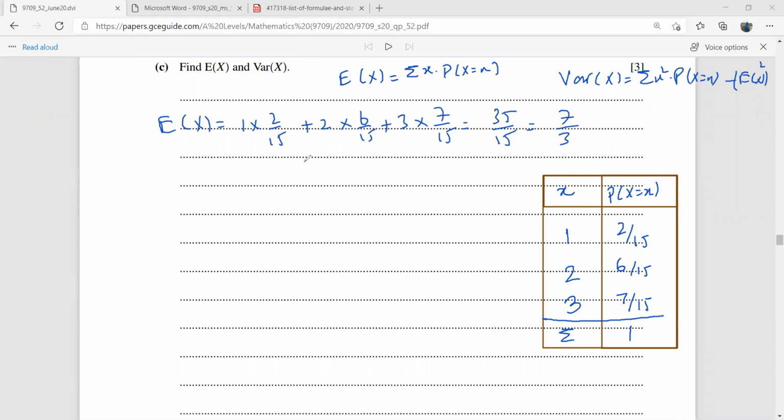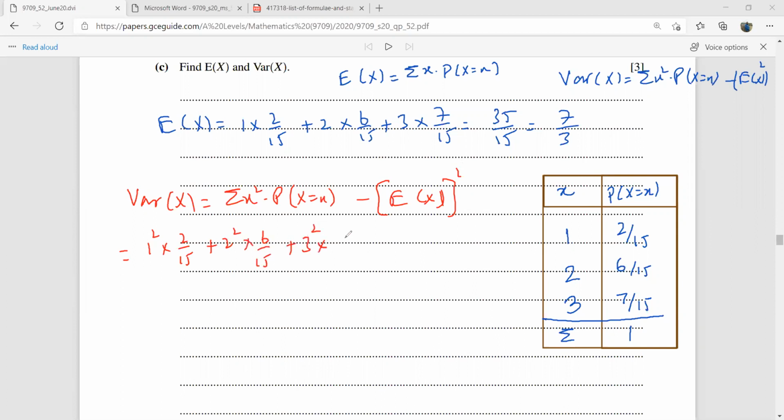And when you want to find the variance of X, guys, that is sigma x squared into the probability X equal to x minus E of X whole squared. So this will be 1 squared into 2 by 15 plus 2 squared into 6 by 15 plus 3 squared into 7 by 15, and then minus this 7 by 3 whole squared.